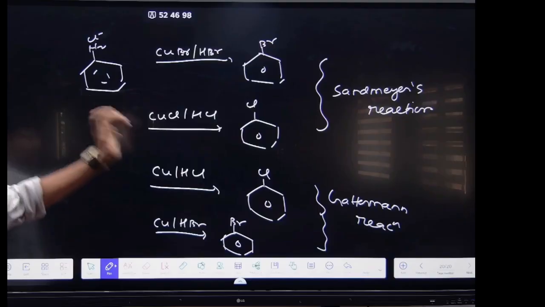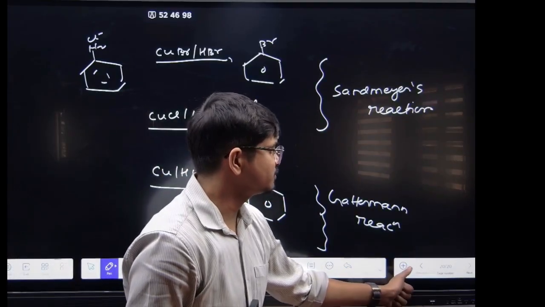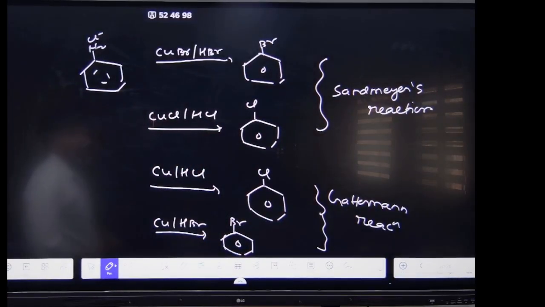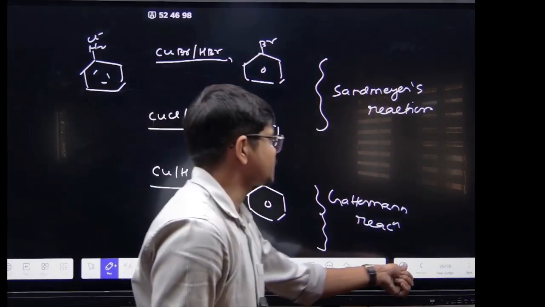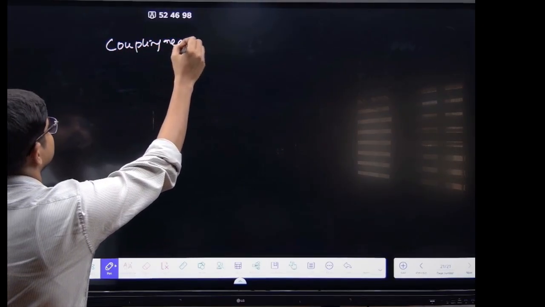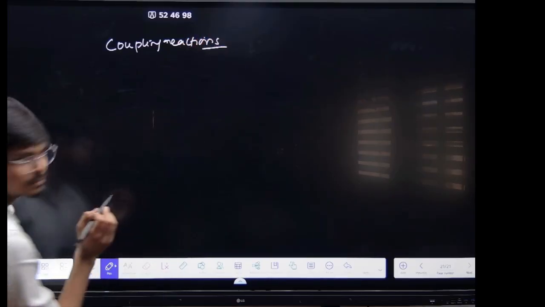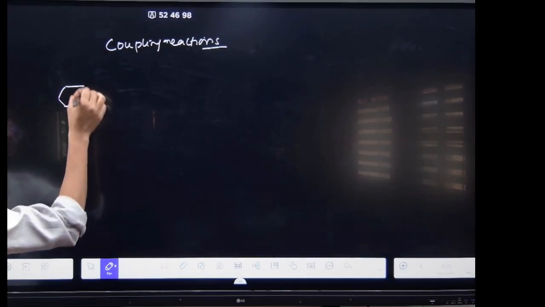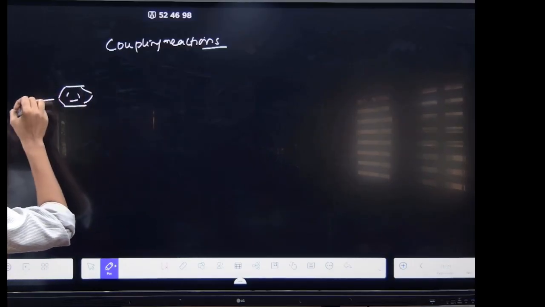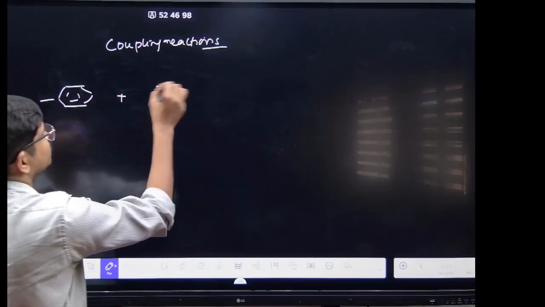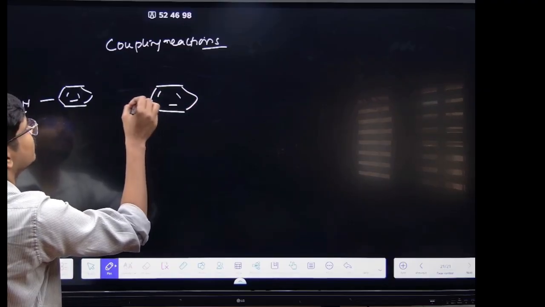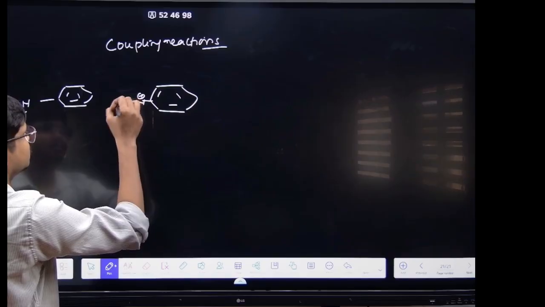Done. Now see the coupling reactions. Last, you see the coupling reactions. For example, you have aniline and you have benzene diazonium chloride.